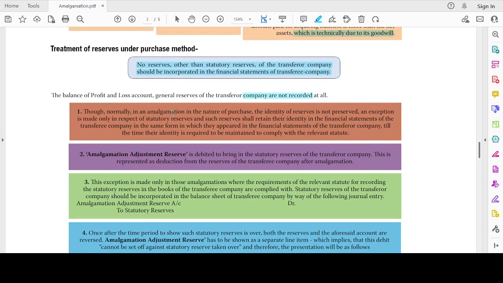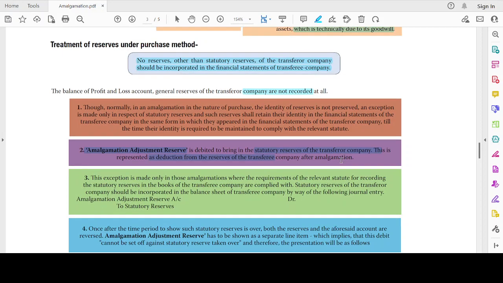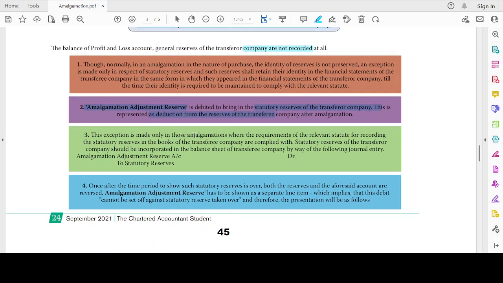Though normally in an amalgamation in the nature of purchase the identity of reserves is not preserved, an exception is made only in respect of statutory reserves. Such reserves shall retain their identity in the financial statements of the transferee company in the same form in which they appeared in the financial statements of the transferor company, till the time the identity is required to be maintained to comply with the relevant statute. Amalgamation adjustment reserve is debited to bring in the statutory reserves of the transferor company. This is represented as a deduction from the reserves of the transferee company after amalgamation. This exception is made only in those amalgamations where the requirements of the relevant statute for recording the statutory reserves in the books of the transferee company are complied with.